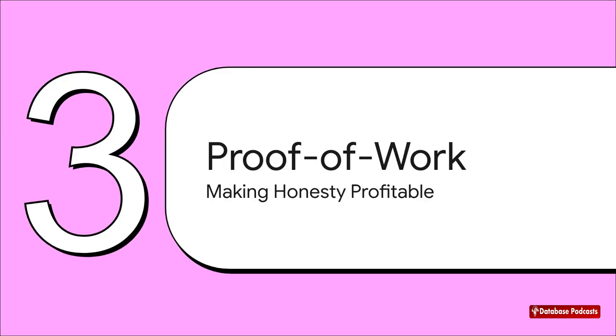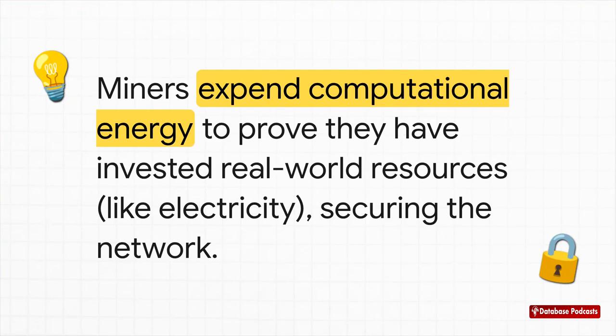So, how do you solve this Byzantine generals problem in the digital world? Well, the ingenious solution, first implemented by Bitcoin, is called proof of work. It's a mechanism that completely flips the script. It replaces trust with something much, much more reliable: verifiable work and good old-fashioned economic self-interest. So, how does that actually work? How can work replace trust? Here's the core idea.